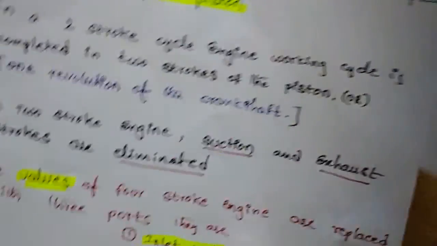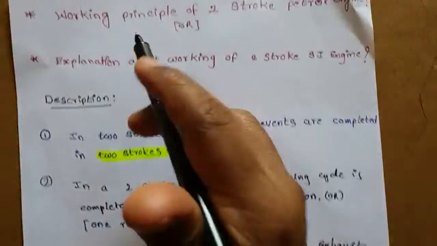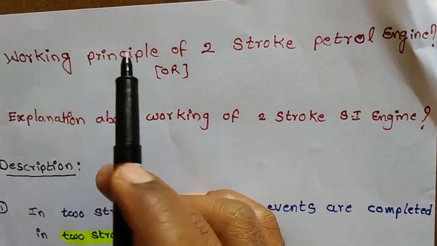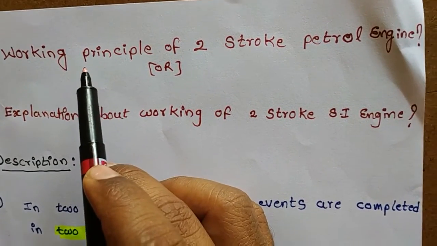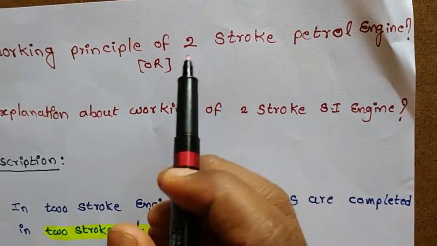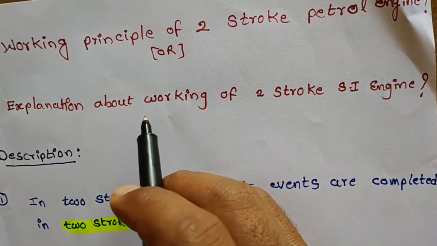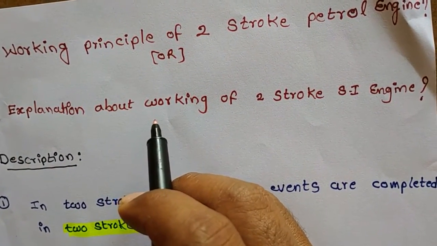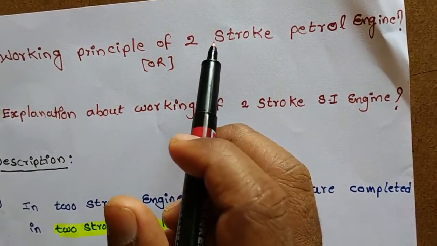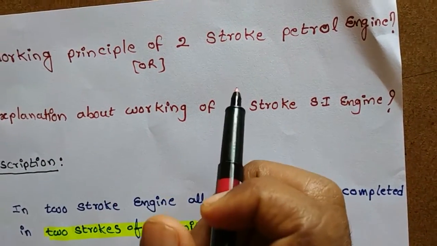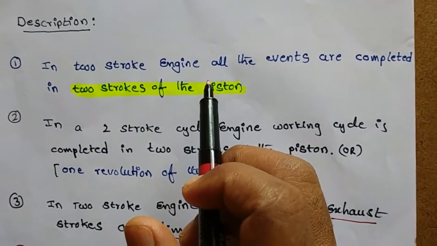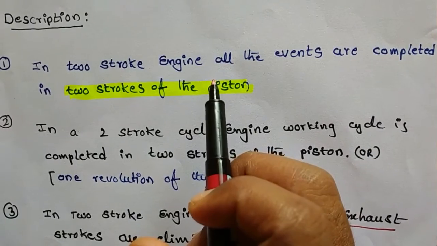The question may come like this in the question paper: explain the working of a two-stroke petrol engine, or explain the working of a two-stroke SI engine. Two-stroke SI engine and two-stroke petrol engine are the same. For this two-stroke petrol engine, we have a small description.